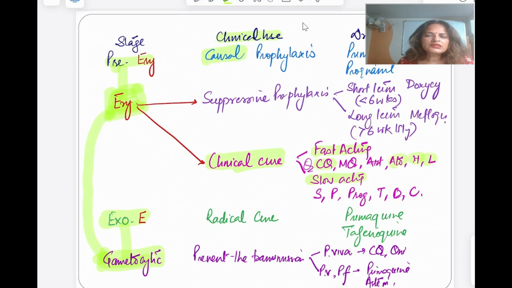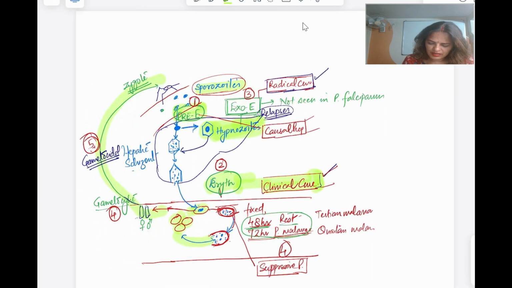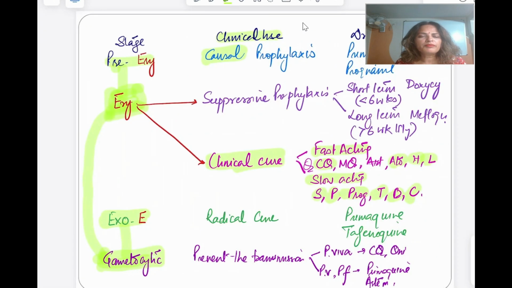Whereas under the slow acting we have a sulfonamide, pyrimethamine, proguanil, tetracycline, doxycycline and a clindamycin. Whereas for the suppressive prophylaxis, this is before the rupture of the RBC. If you are going to give the drug at this suppressive prophylaxis, this is very commonly before the patient is traveling to the endemic area, then what we can give to the patient is short term prophylaxis and long term.